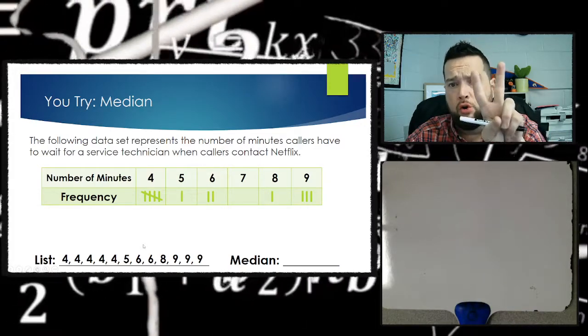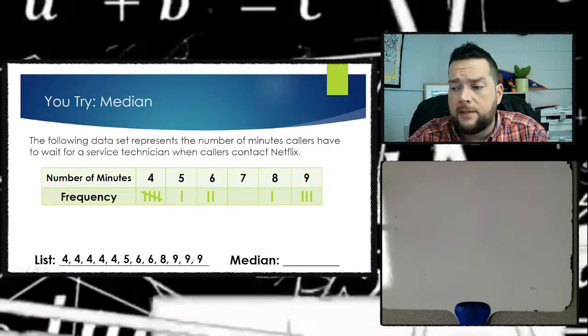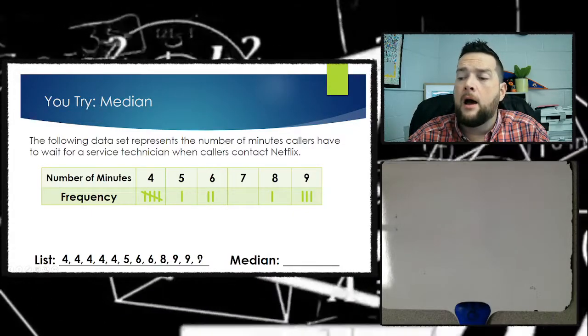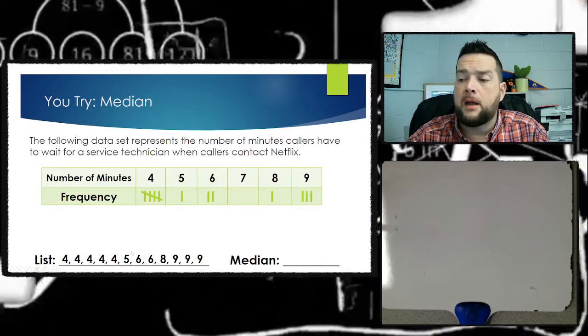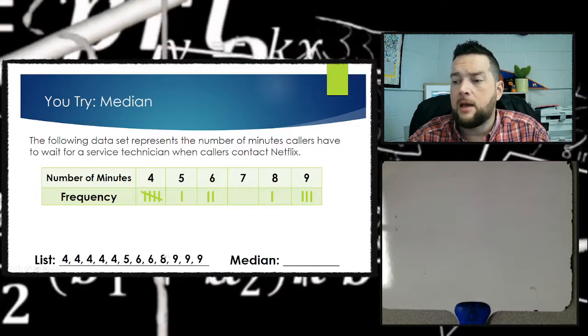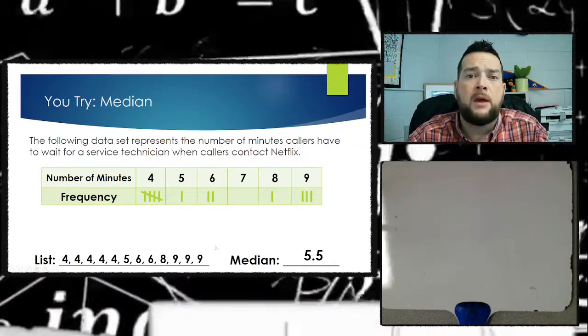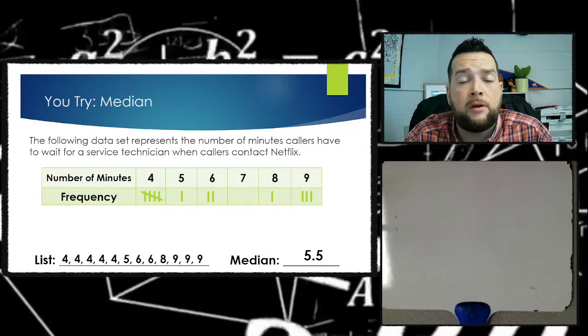The reason I have 2 numbers in the middle is because I have an even number of data points. There's 12 data points, all right, which means that's an even number. I'm going to come down to 2 numbers in the middle. The 2 numbers I come down to are 5 and 6. All right, so if I add those 2 together, that's 11 divided by 2 is 5.5. So the median in this case is 5.5.